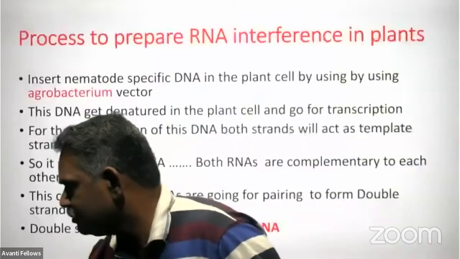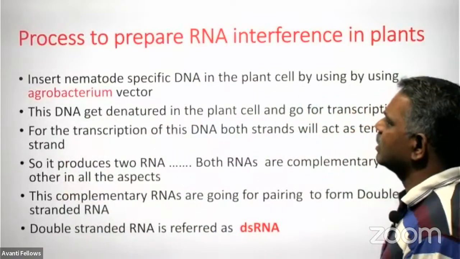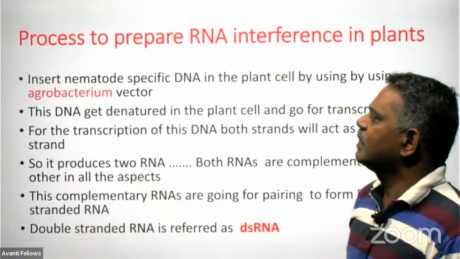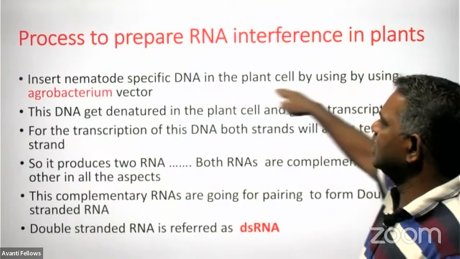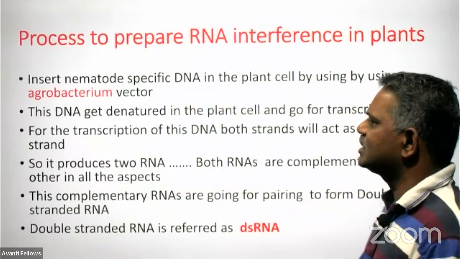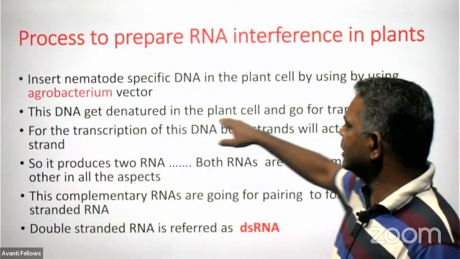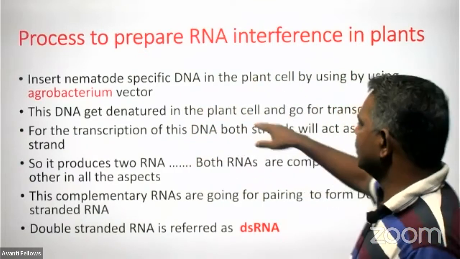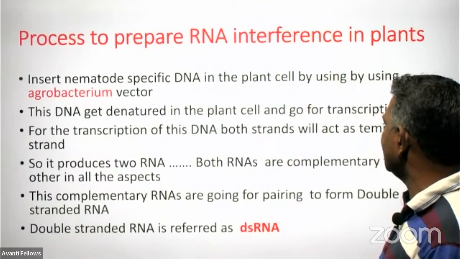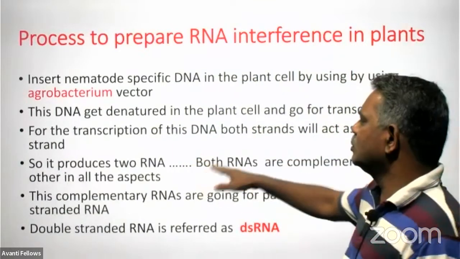This is the process to prepare RNA interference in the plant. First, insert the nematode-specific DNA in the plant by using Agrobacterium tumefaciens as a vector. This DNA gets denatured in the plant cell and goes for transcription. By using both strands as templates, it produces two RNAs.